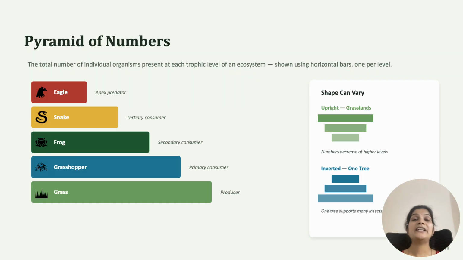In a grassland, the pyramid of numbers can be upright. Whereas if there is only one tree supporting hundreds of insects and hundreds of birds, then it could be an inverted shape, like this. So this is about the pyramid of numbers.